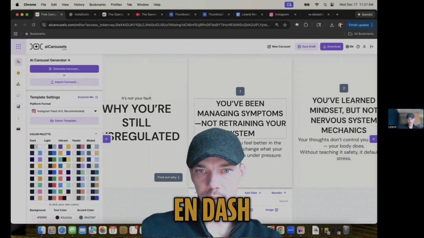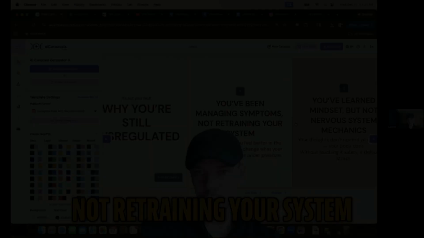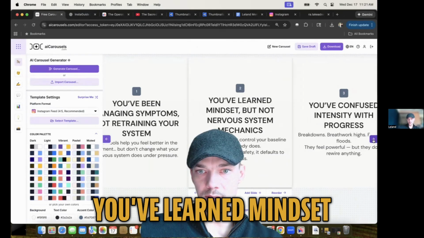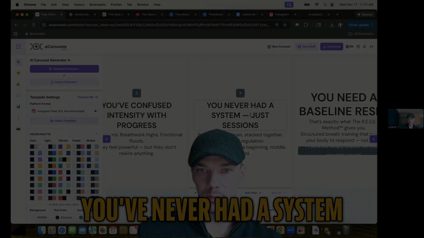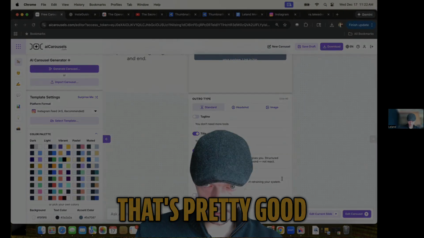Go to this M dash. You've been managing symptoms, not retraining your system. You've learned mindset, but not nervous system mechanics. You've confused intensity with progression. You've never had a system, just sessions. It's pretty good. Get rid of that.